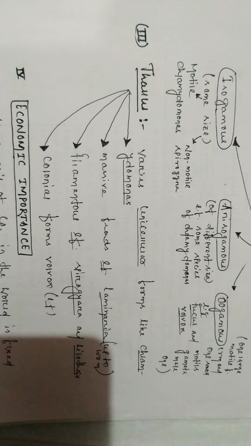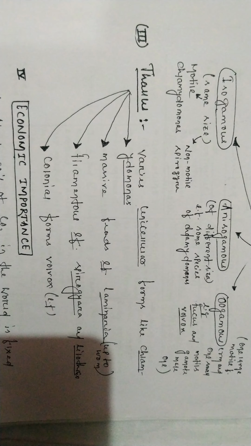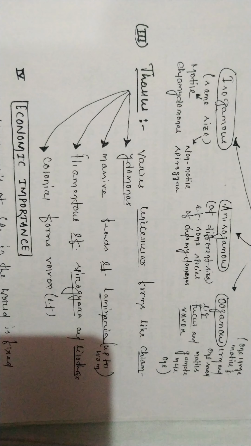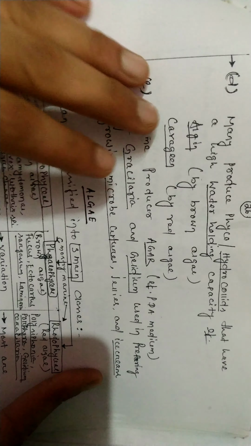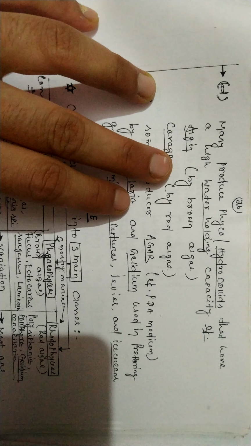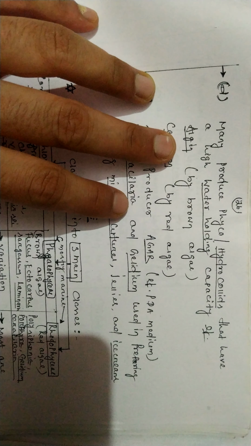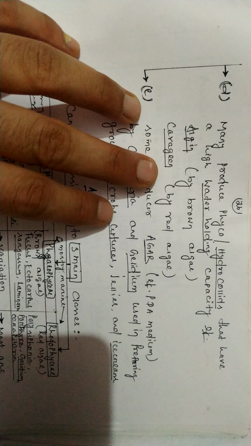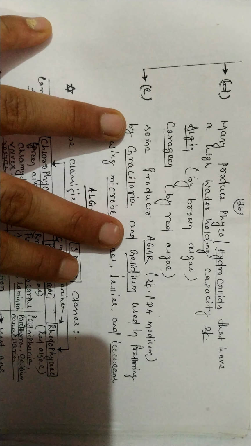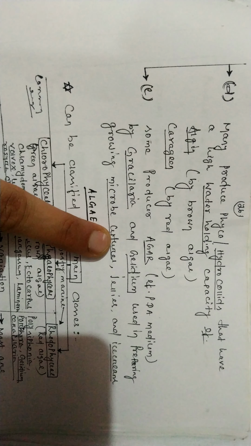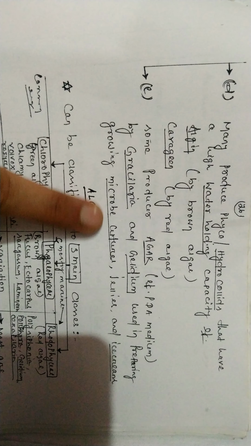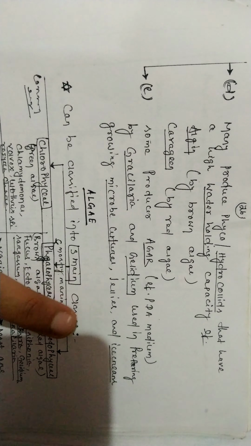Almost all aquatic food chains begin from them. Mainly, they are the main producers, and they increase the dissolved oxygen in the surrounding water. They are used as food, for example Laminaria and Sargassum. Many of them produce phycocolloids or hydrocolloids that have a high water holding capacity. Examples: algin by brown algae, carrageenan by red algae. Some produce agar, by Gracilaria or Gelidium, used in growing microbial cultures, jellies, and so on.